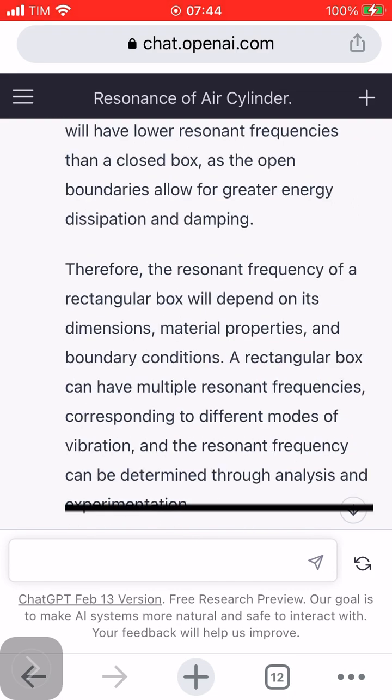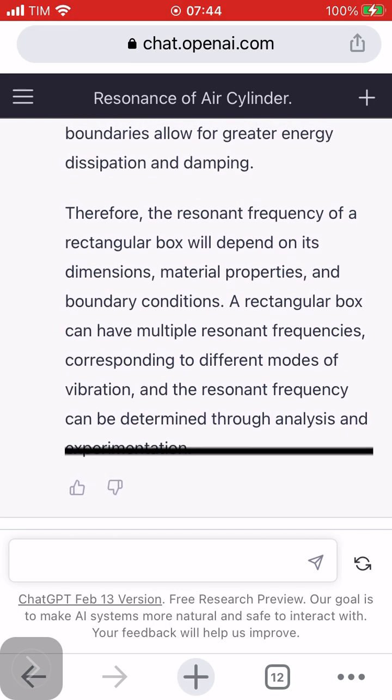Therefore, the resonant frequency of a rectangular box will depend on its dimensions, material properties, and boundary conditions. A rectangular box can have multiple resonant frequencies, corresponding to different modes of vibration, and the resonant frequency can be determined through analysis and experimentation.